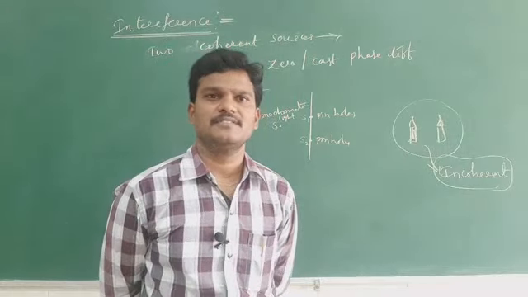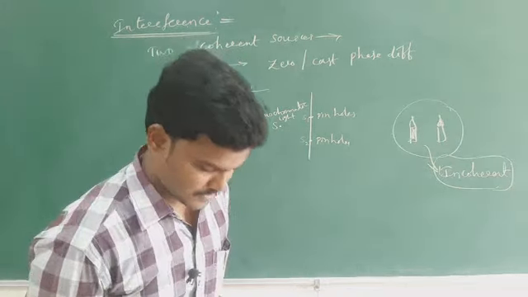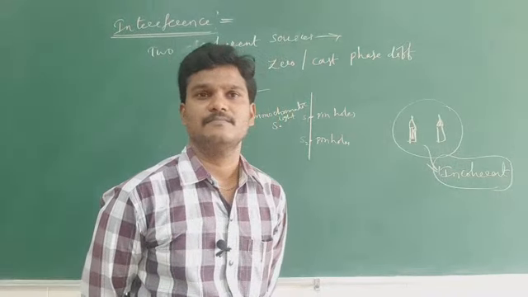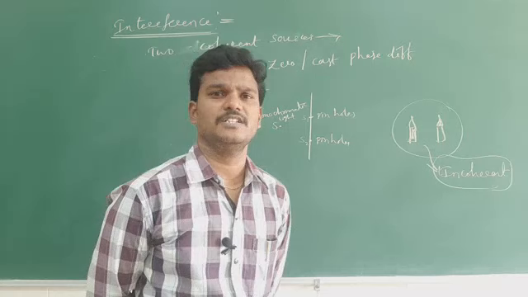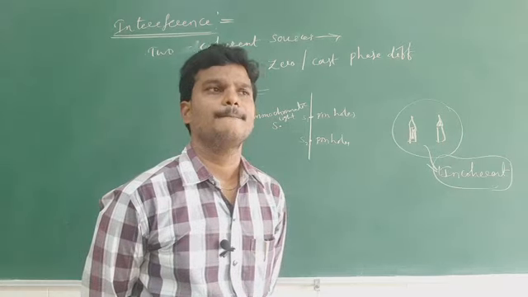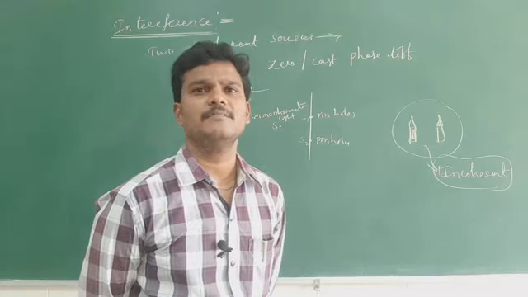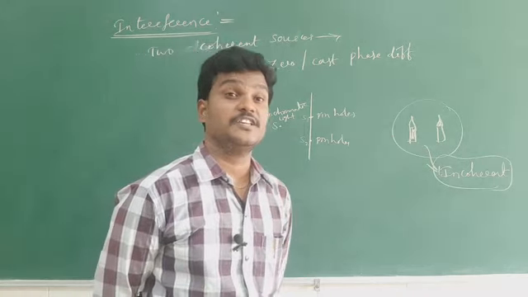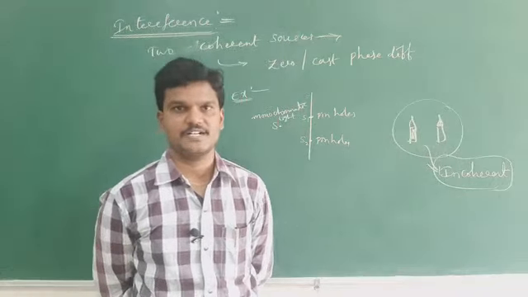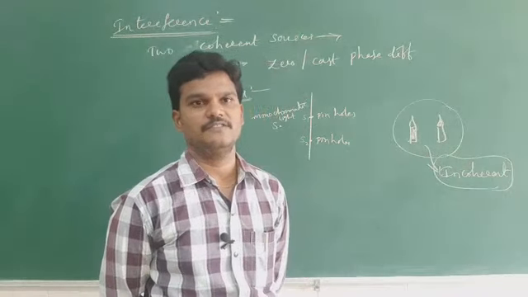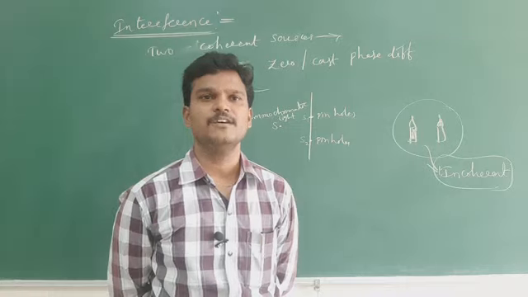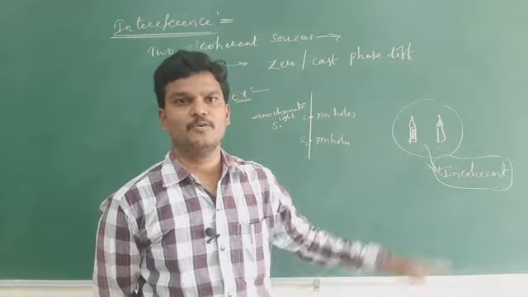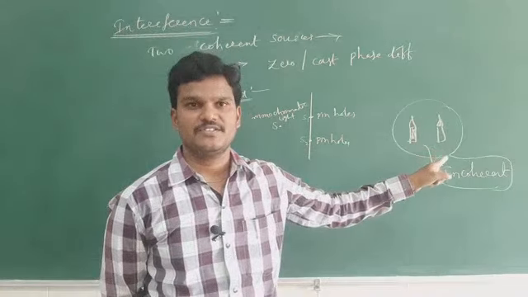These are the sources which will emit the light with different phase difference. The best example for incoherent sources is two candles.